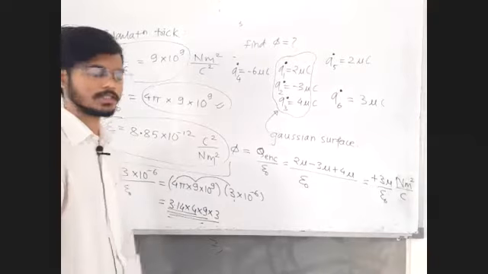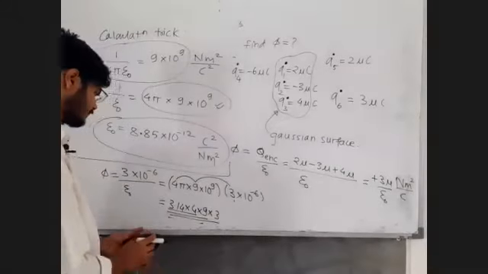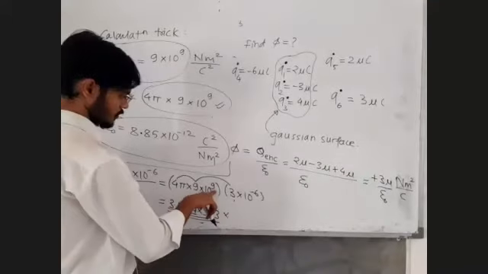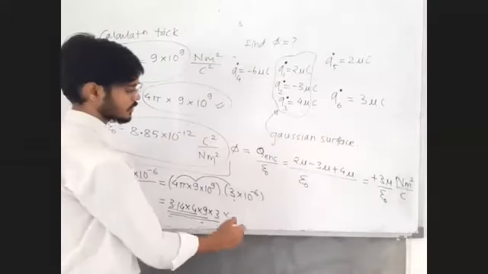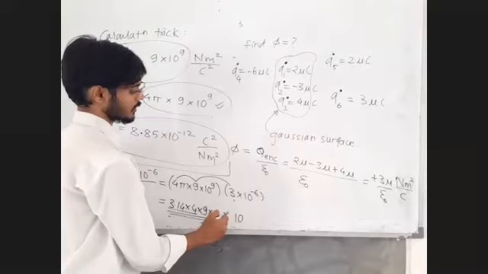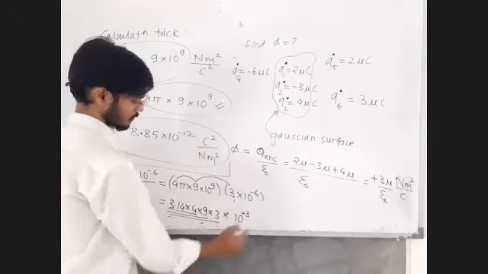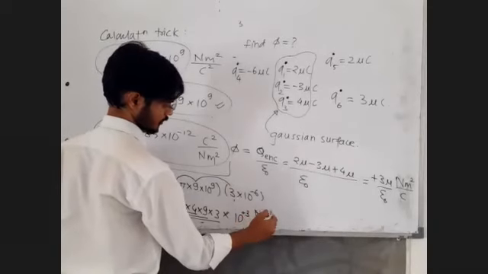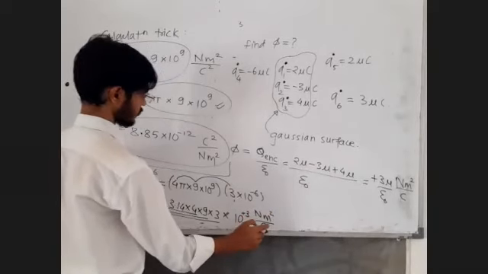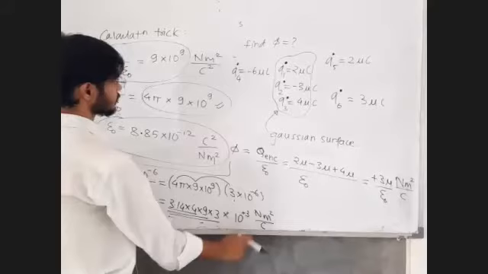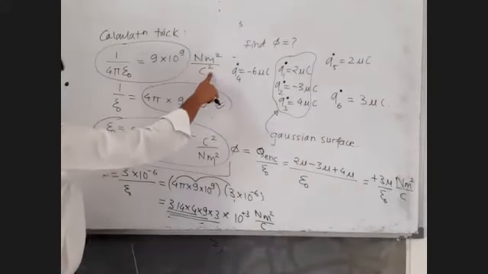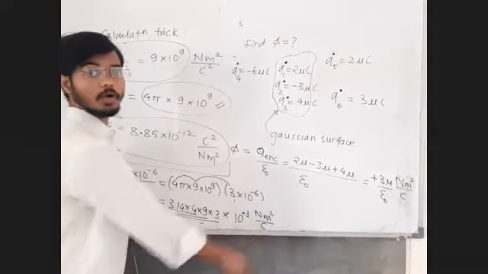Tell me what is the answer. Plus 9 minus 6, plus 3. The unit is Newton meter square upon Coulomb, not Coulomb square. For 1 upon 4 pi epsilon 0, it is Newton meter square upon Coulomb square, but here it is Newton meter square upon Coulomb.